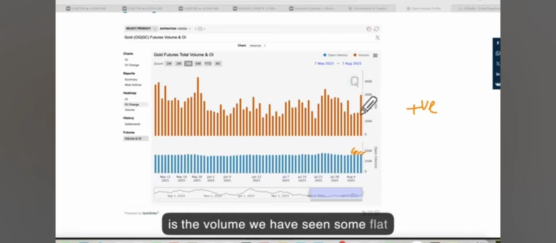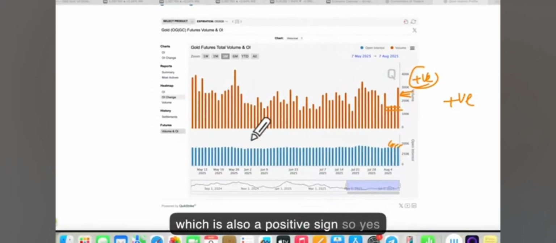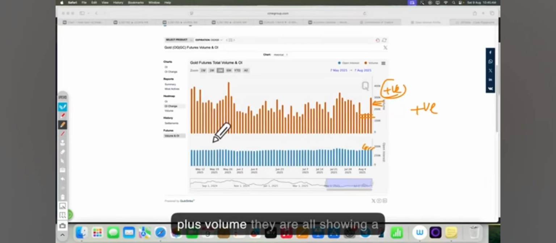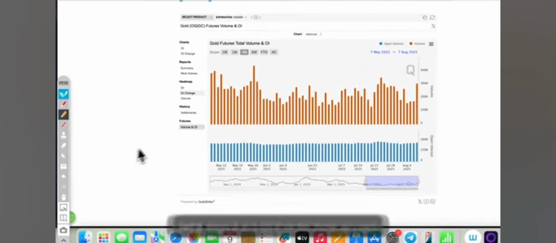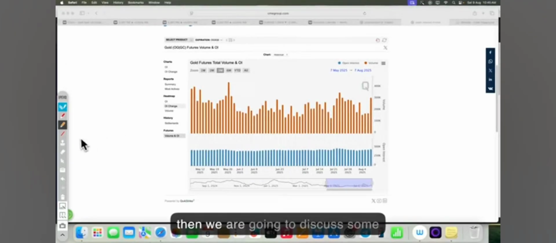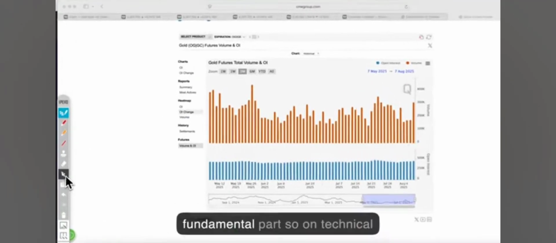We have seen some flat volume over 2 weeks, from the beginning of the week, but towards the close of the week you can see a good addition into the volume, which is also a positive sign. So yes, the COT data and the open interest plus volume are all showing a good sign for bulls right now. Now let's move on to the technical part, and then we are going to discuss some fundamental part.